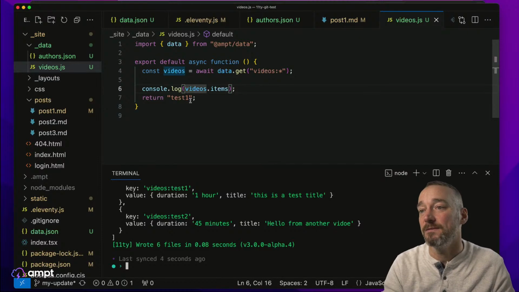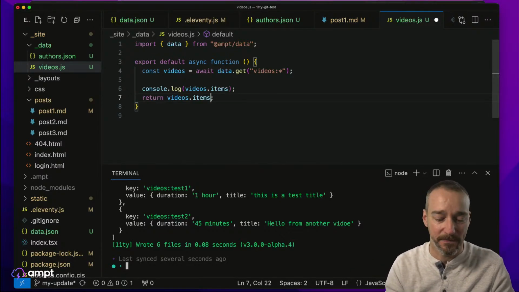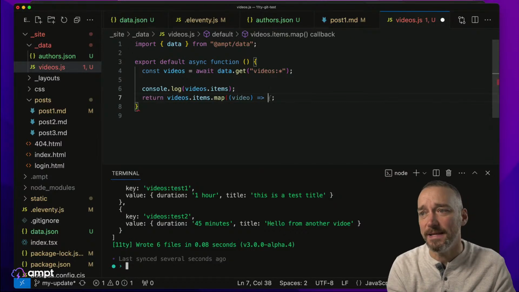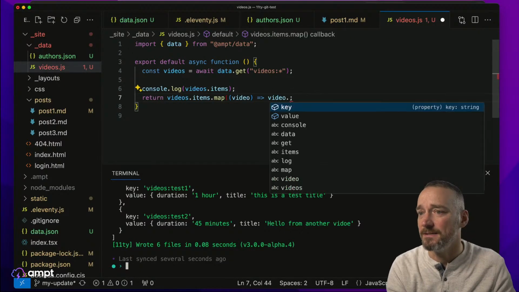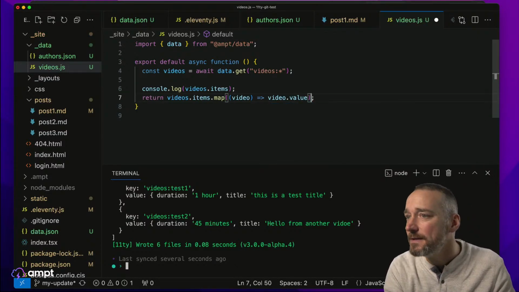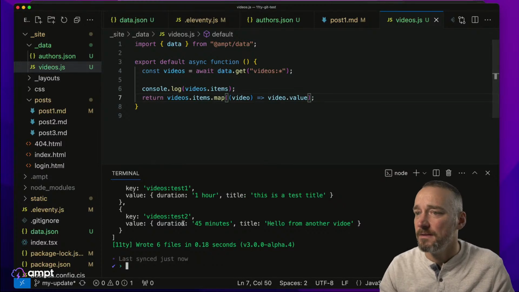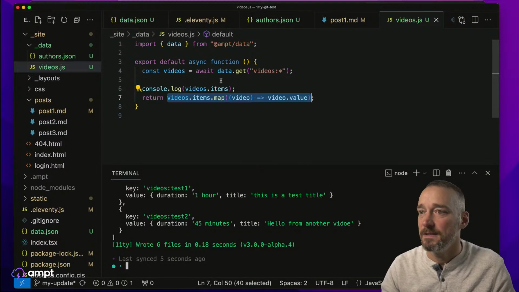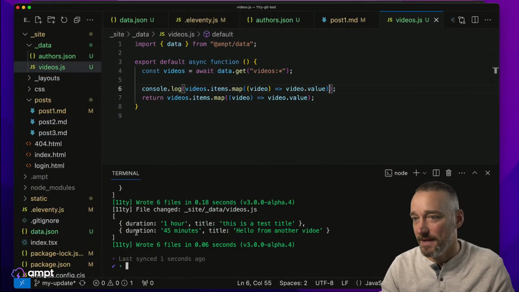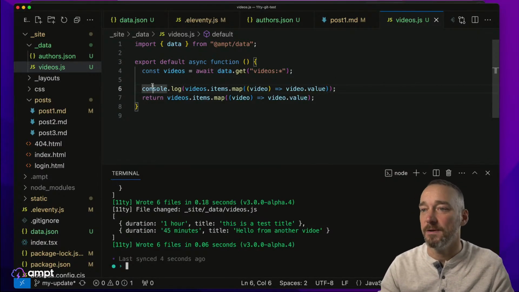And then what we actually really want to do is return video.items. We want to return that back from that. And I think we could actually do a quick map and say that we really only want the video.value like this. How's my JavaScript? Okay, and just to test this, I'll dump this here like this, save that, and then we get an array with that, blah, blah, blah. Perfect. Okay, so we don't need to show this anymore.